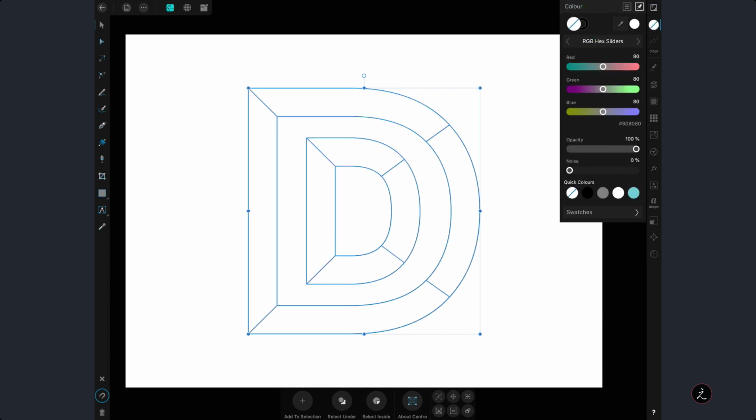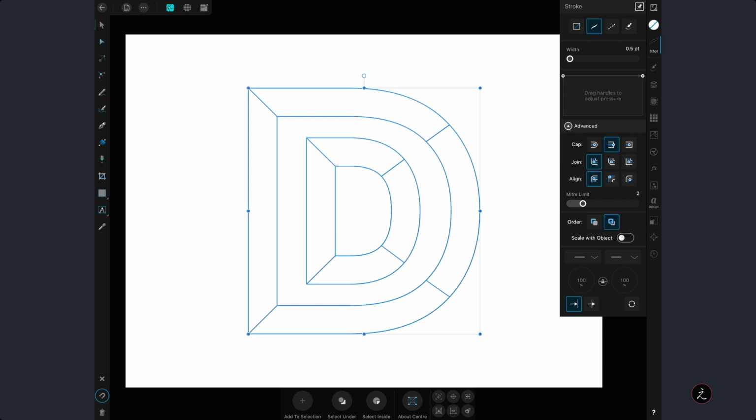The stroke inside the Stroke Studio is set to 0.5. I'm just going to up this just a bit so I can see what I'm doing. All right. So this is great. This is exactly what I wanted to be here. All right. So the next step basically is to target those separate areas and start coloring.